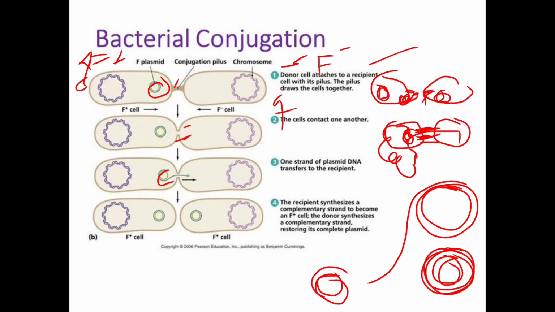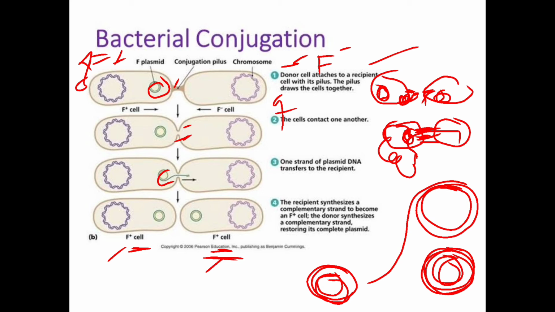Again the formation of another strand takes place, that is the double strand formation, in both cases. This is in the donor cell, and this is in the recipient cell. Here both the cells are F plus cells because the complete transfer of genetic material takes place. Hence this F minus cell is converted to the F plus cell because the F factor is completely transferred to the recipient cell.